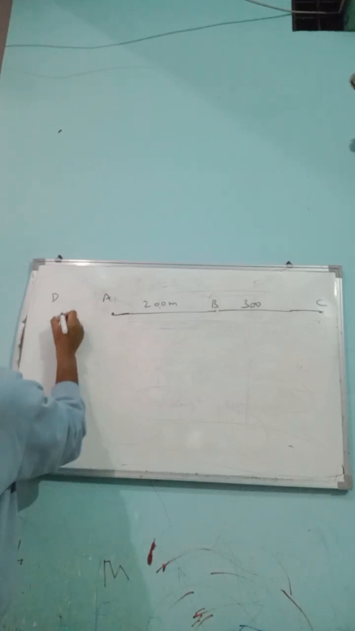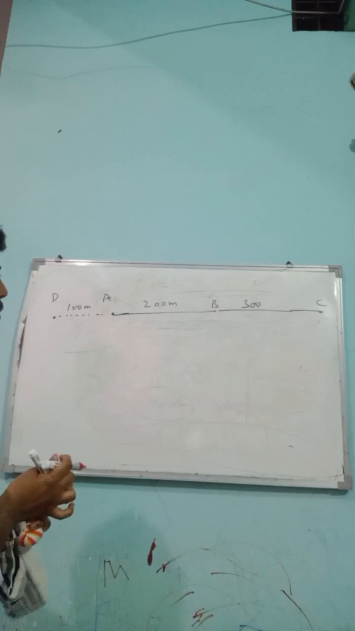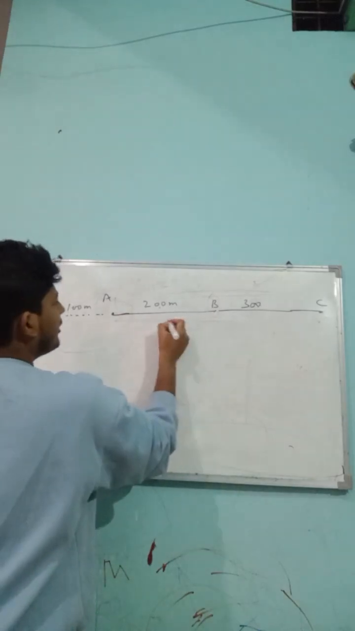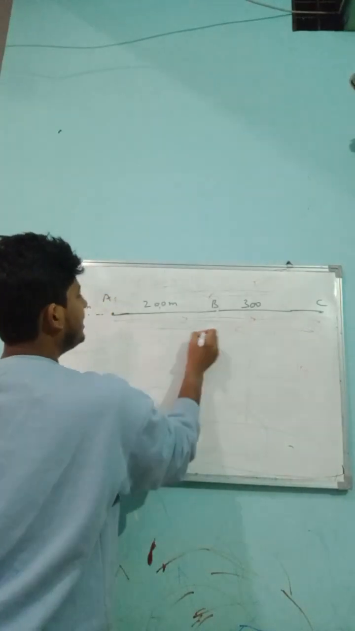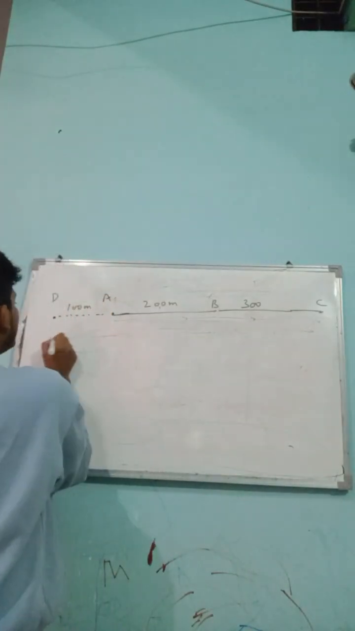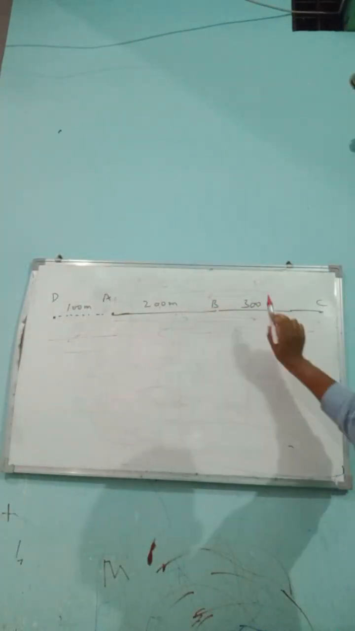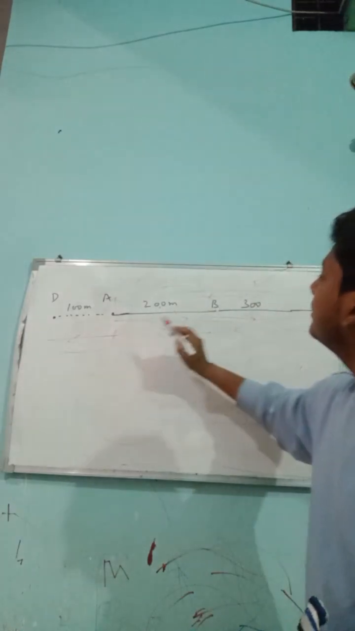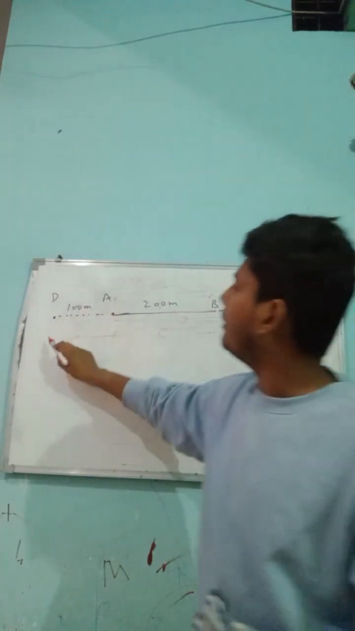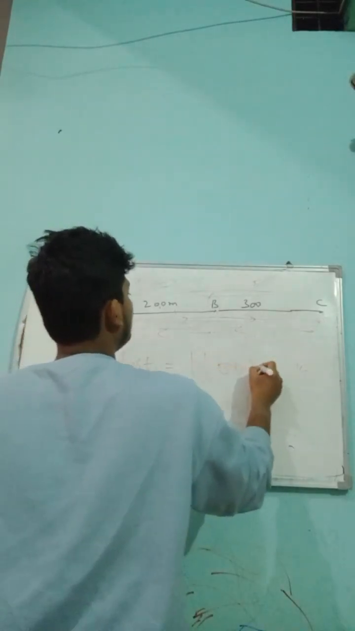Also 100 meters away from A. Okay, you went to B 200, then to C, came back to B, then to A, then to D. Okay, my dear students, now what will be the distance? You will all say 200 plus 300, 500 plus 300, 800 plus 200, 1000 and plus 100. Distance will be 1100 meters.